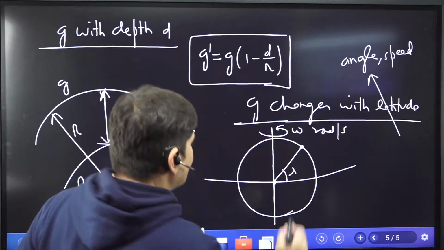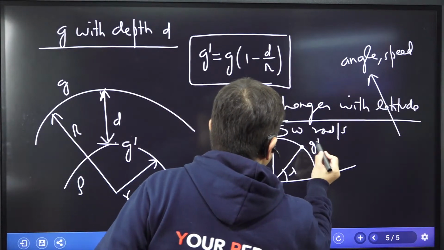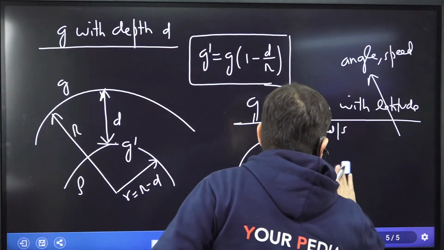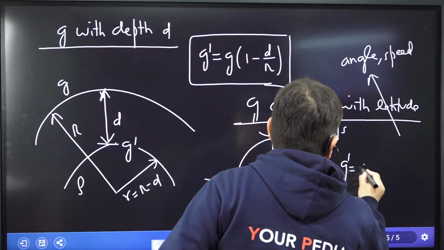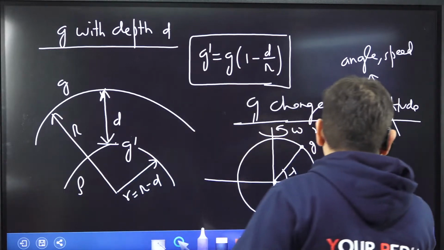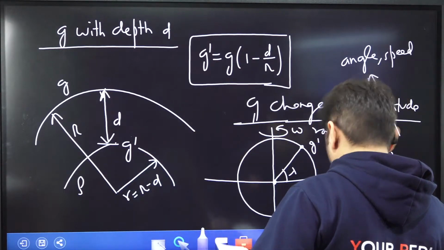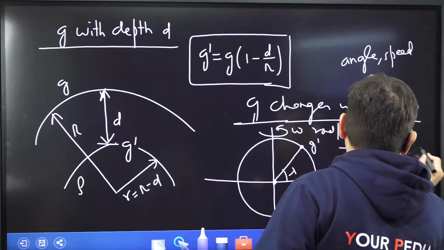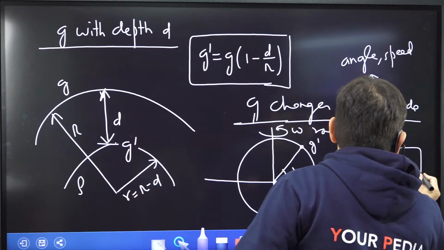So what is the value of G dash which changes because of lambda and because of omega? Let me give you this formula. Memorize this formula. G dash is G minus r omega square cos square lambda. Just remember this formula. What is lambda?